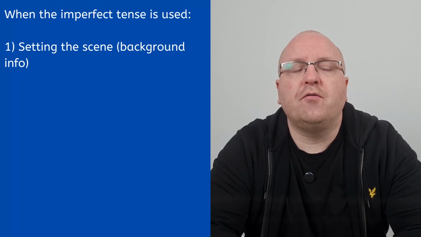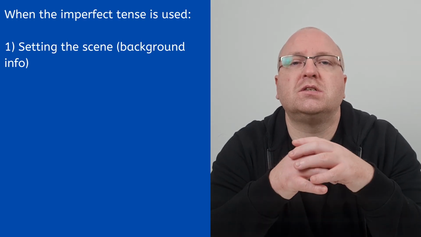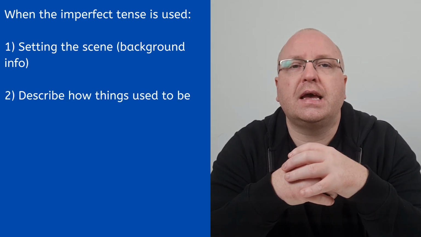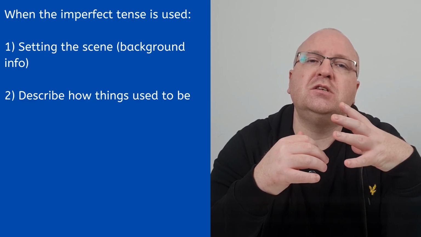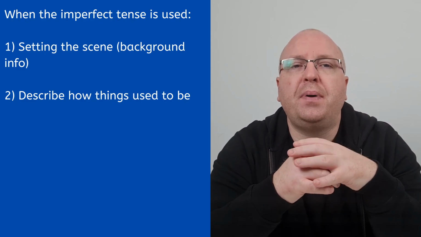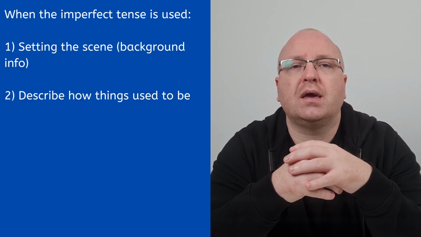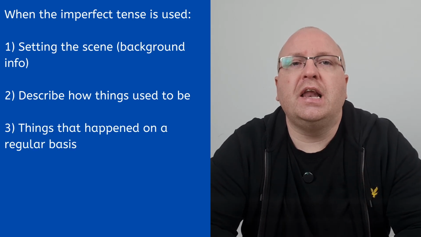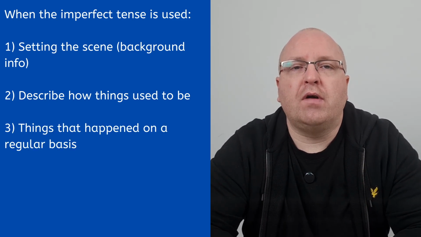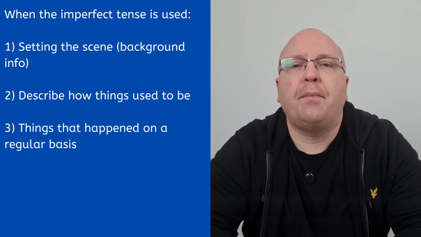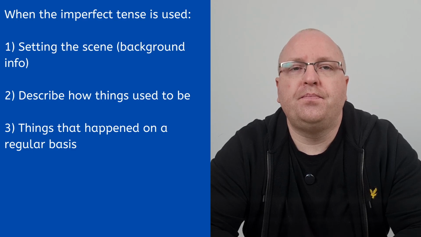Let's start by looking at how the imperfect tense works. We use the imperfect to first of all set the scene, giving the background or context of a situation. Secondly, we use it to describe how things used to be, explaining what people, places, or things were like in the past. Thirdly, it's used for things we did on a regular basis, actions that happened repeatedly over time.